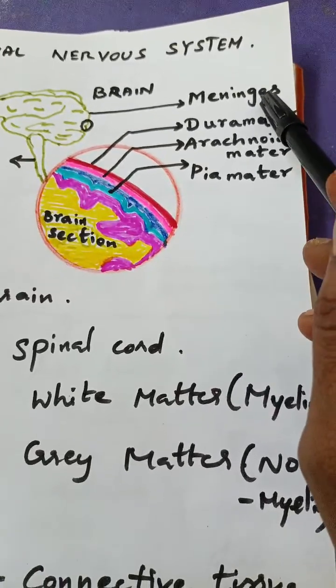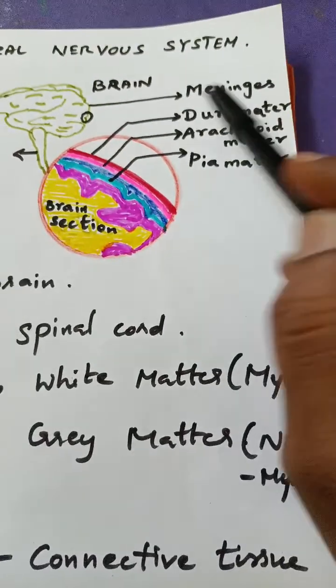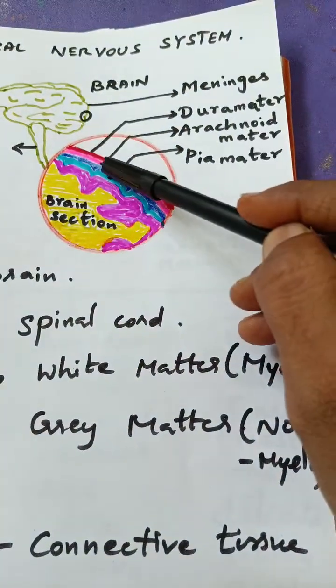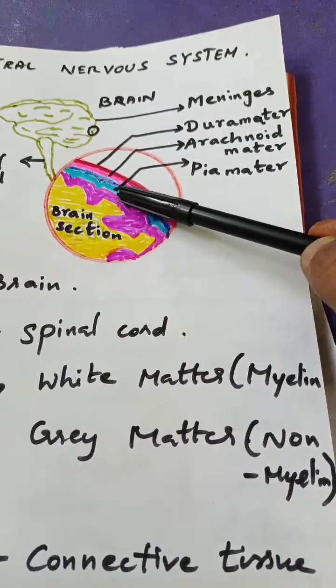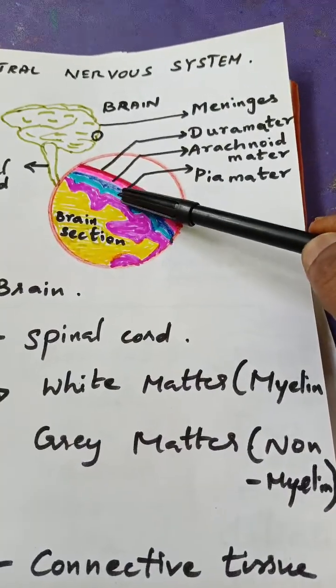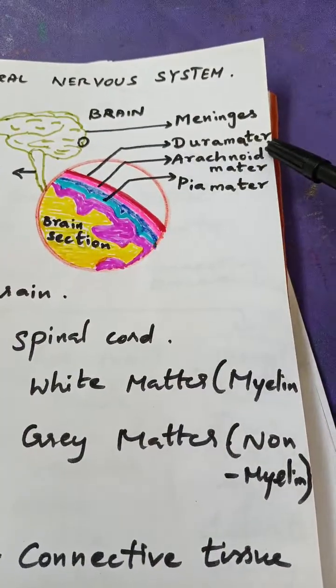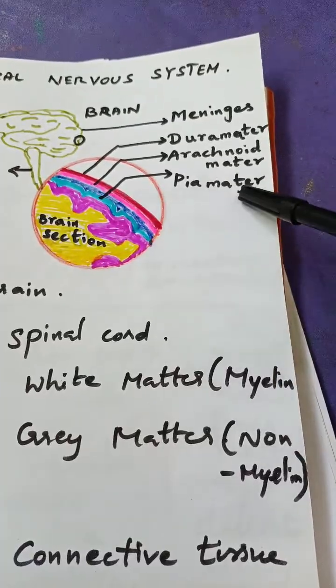The meninges has three layers, three membranes. The outermost is the dura mater, the middle one is the arachnoid mater, and the innermost is the pia mater.